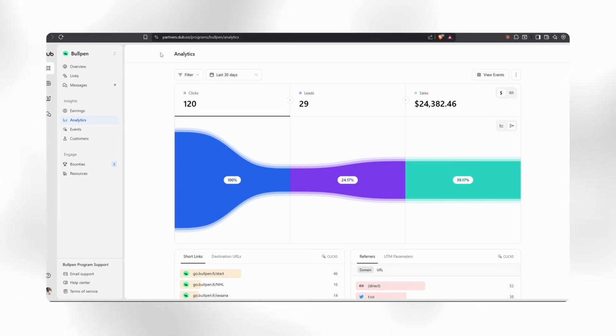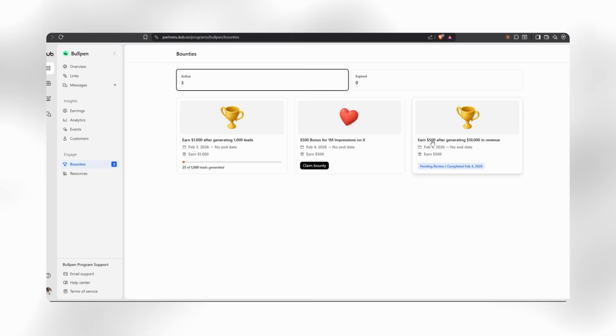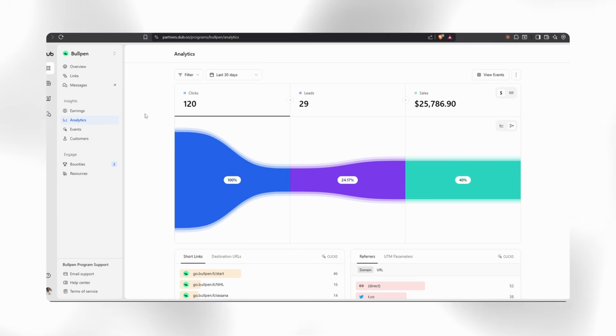I'm not showing you guys these statistics to flex or anything, but I do want to show you what is possible, okay? $24,000 deposited off of my link. I made a lot of money off of this, and there's obviously bounties that you can go for, right? You have $500 bonuses if you make $10,000 in revenue, $500 bonus for 1 million impressions on X. There's a whole bunch of different bounties that you can go for, and you can earn bonuses on top of the standard structure.